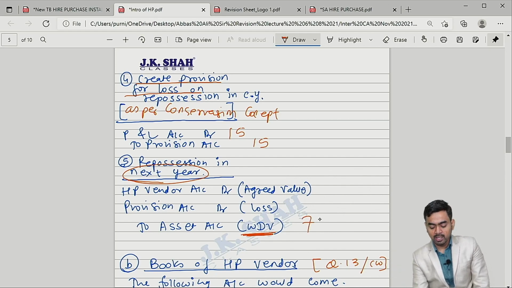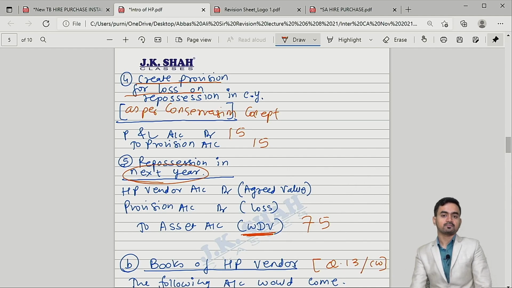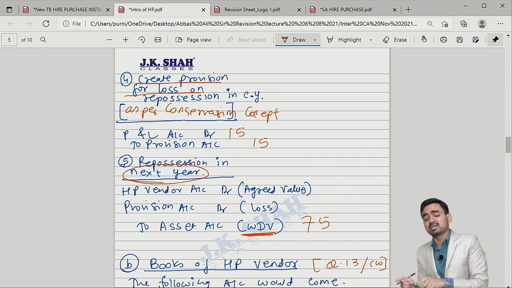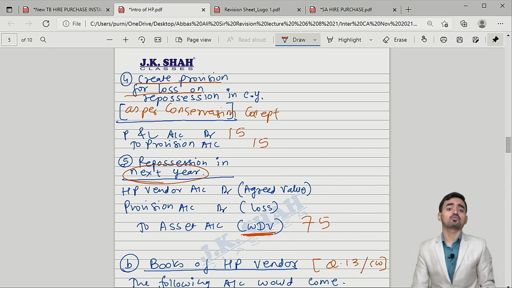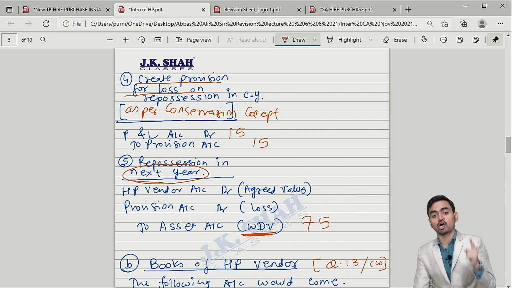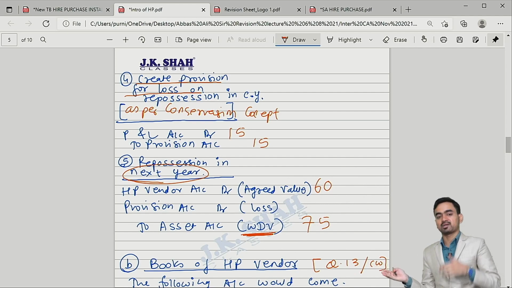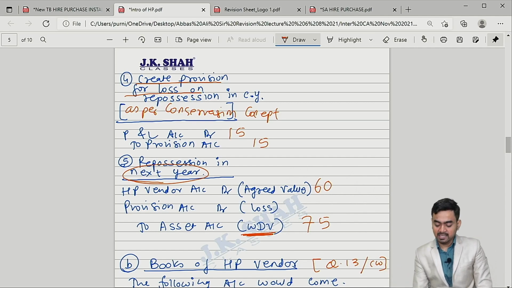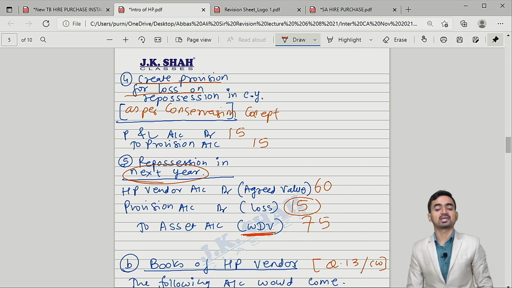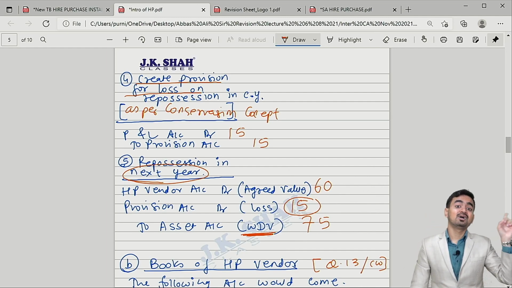What is the WDV? 75. Against this asset, the vendor account will get settled, but the vendor account will get settled at the agreed value 60. And hence you are saying, oh my god, asset goes out at 75, but the vendor account is settled at 60. So can I say 15 rupees is loss, for which you have already created the provision in the last year.